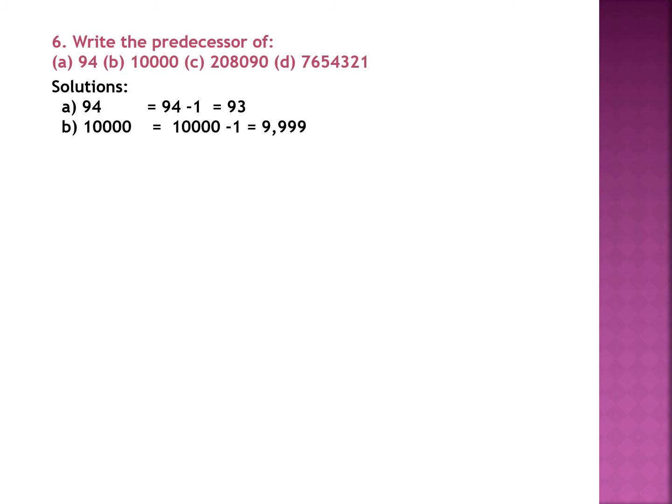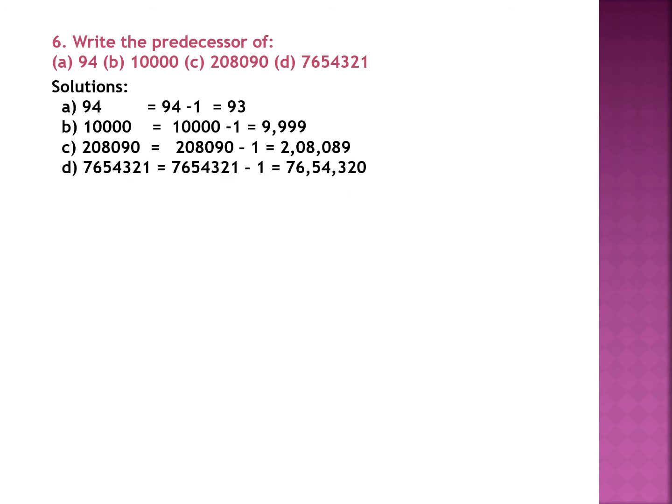Predecessor of 10,000. If you subtract 1 from it, you will get 9,999. Predecessor of 2,08,090. What would you do? You would subtract 1 from it. You will get 2,08,089. D part, 76,54,321. Again, to obtain its predecessor, you will subtract 1 from it. You will get 76,54,320. I hope all the questions are clear, children.